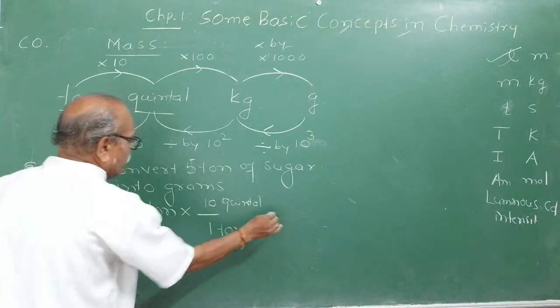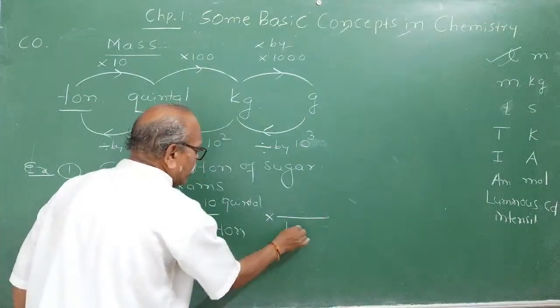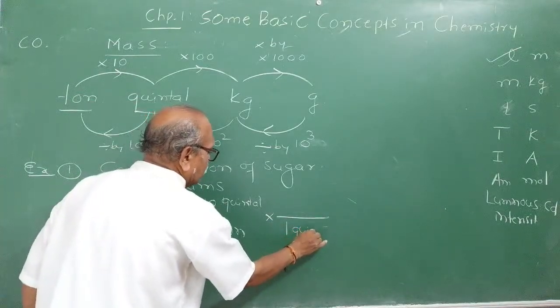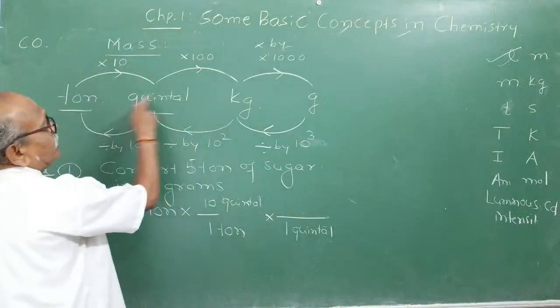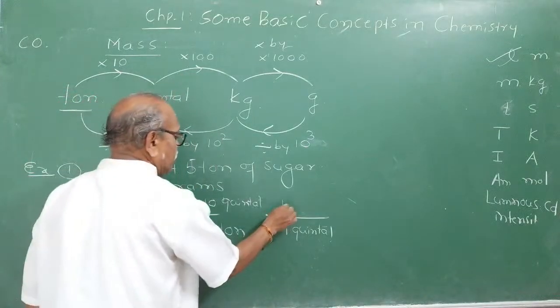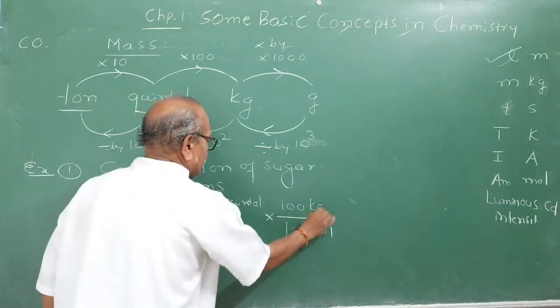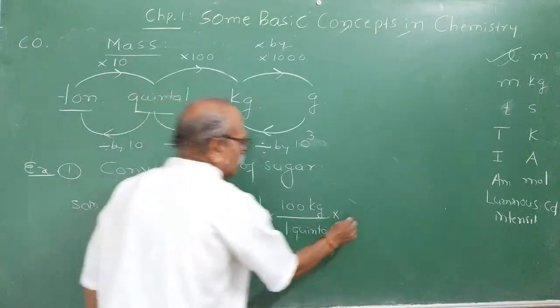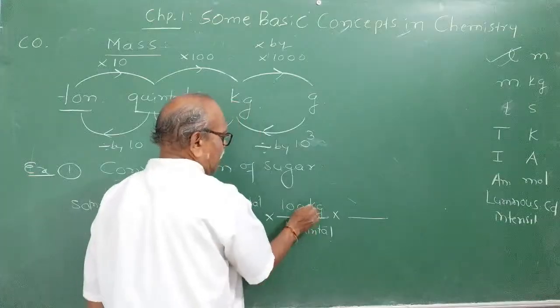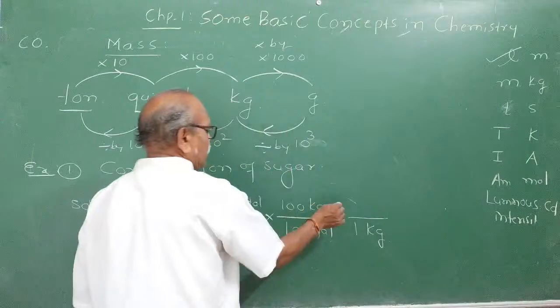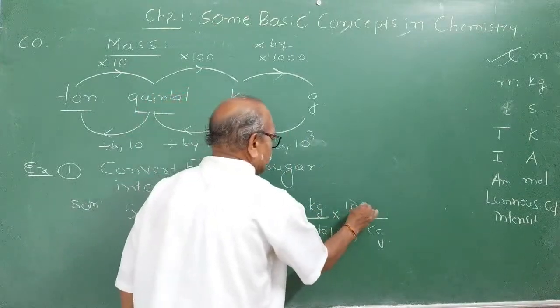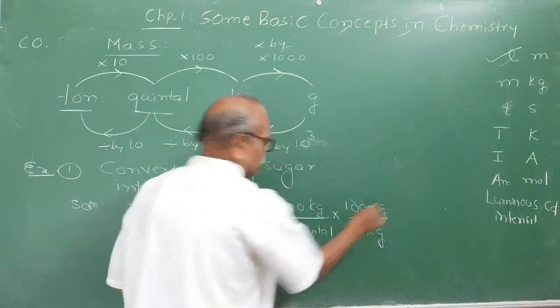Next, you have to convert quintal into kg. Therefore, in the denominator, you write 1 quintal. 1 quintal is equal to kg. To convert quintal into kg, conversion factor is 100 kg. Then again you write 1 by 1. Now you have to convert kg into gram. Means 1 kg you write in the denominator. Then you get grams. How many grams? 1000 grams.